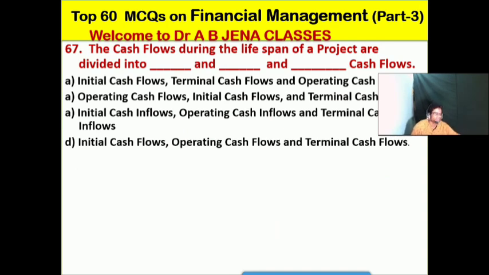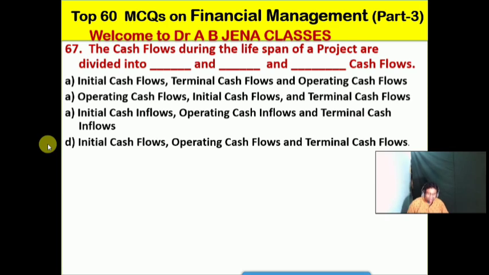So next one, we will see. The cash flows during the lifespan of a project are divided into which types of cash flows? A, initial cash flows, terminal cash flows and operating cash flows. B, operating cash flows, initial cash flows and terminal cash flows.